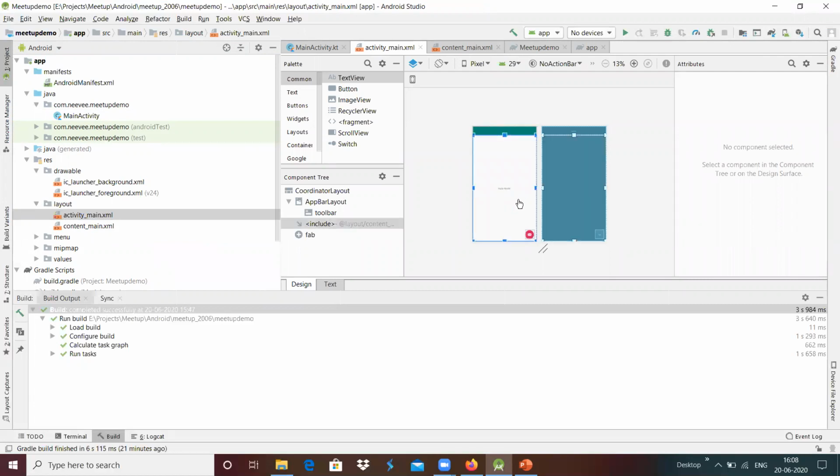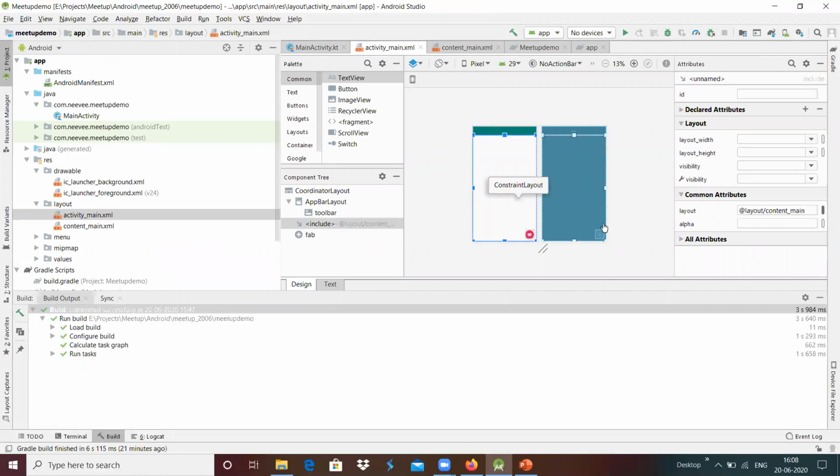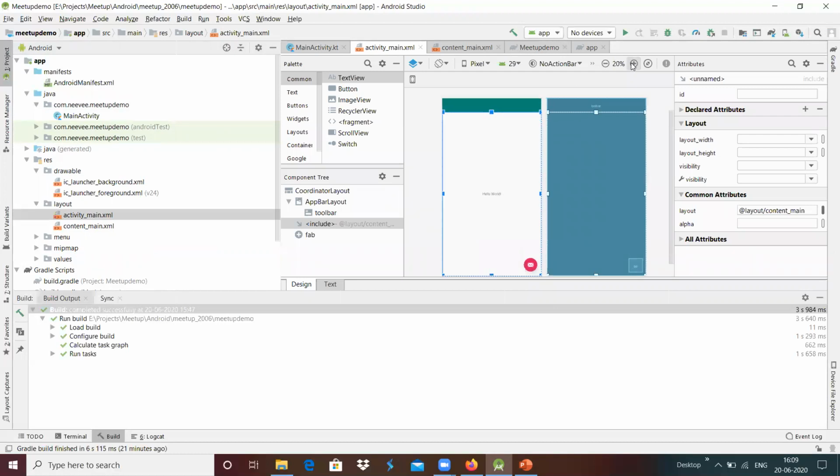For example, here we have a layout. The layout contains a simple Hello World and a mail icon. I'm going to zoom in a little.